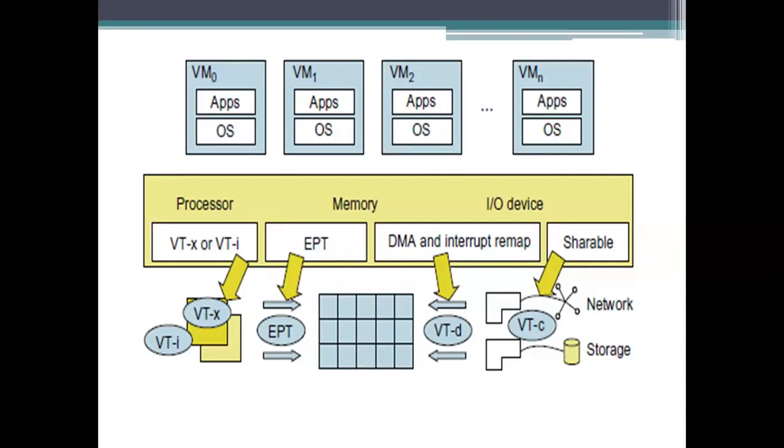Now in this environment, we are considering a virtualized environment. Here we see VM0, VM1, VM2 and VMN. These are the virtual machines you are using, and they have their own operating systems and applications. They are trying to connect with our processor. The processor is taken as VT-i or VT-x here.